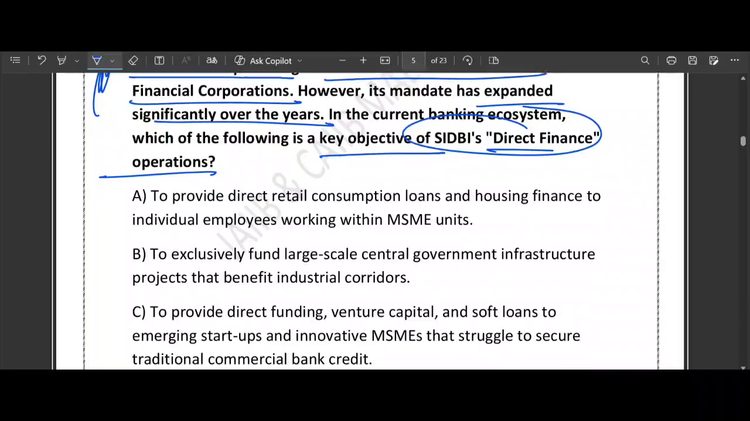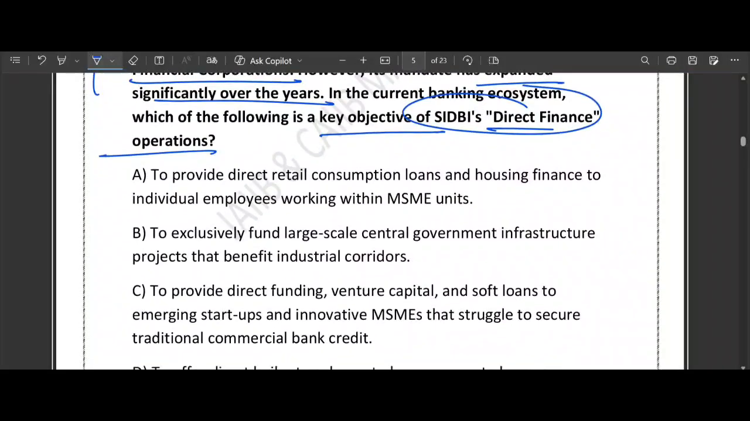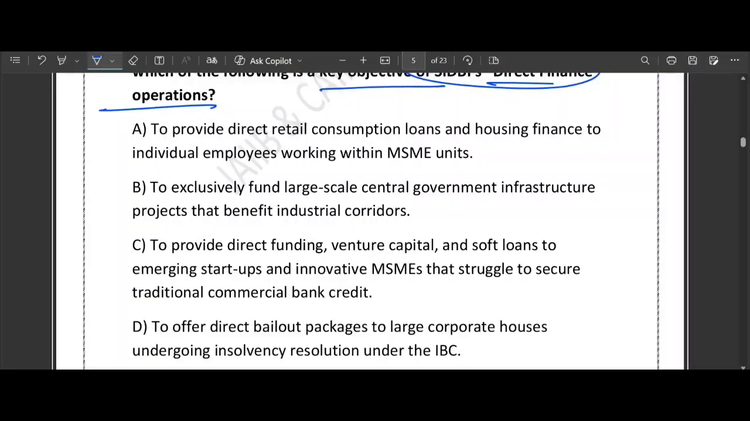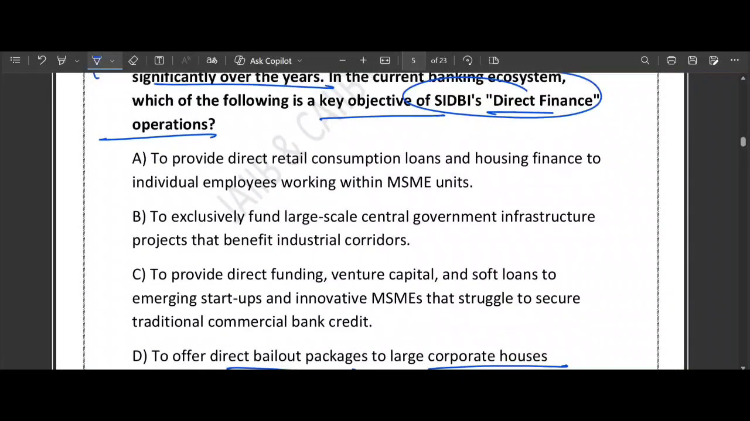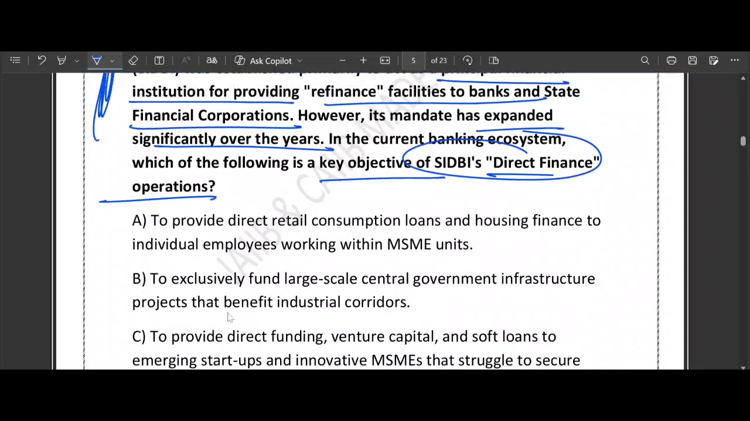Option A says to provide direct retail consumption loan and housing finance to individual employees working within MSME units. B says to exclusively fund large scale central government infrastructure projects that benefit industrial corridors. C says to provide direct funding, venture capital, soft loans to emerging startups and innovative MSMEs that struggle to secure traditional commercial bank credit. D says to offer direct bailout package to large corporate houses undergoing insolvency resolution under the IBC. These are the four options they have provided, right? What do you think? What is the objective of the direct finance?